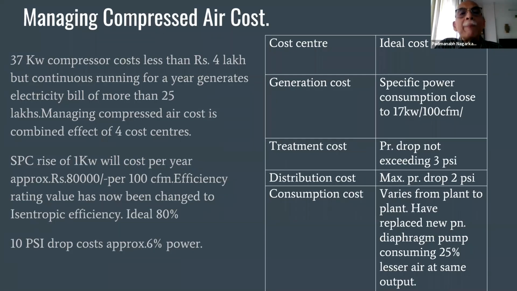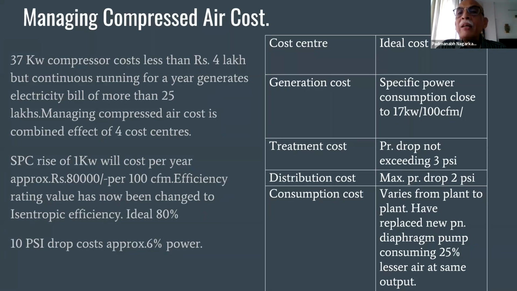In the process, what has happened? Most important, because of this artificial demand, leakages also go up. Suppose you have a small hole of 2 mm leaking, say 10 CFM at 6 bar. At higher pressure, it leaks more. So you have increased the pressure, the end user is happy, but in the process you have leaked more, generated more and consumed more. So your power bill has increased. This is called artificial demand.